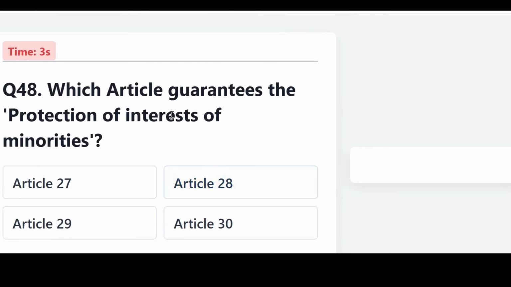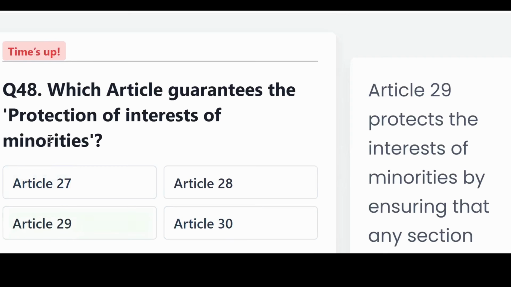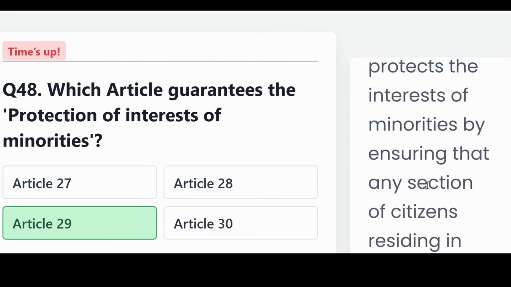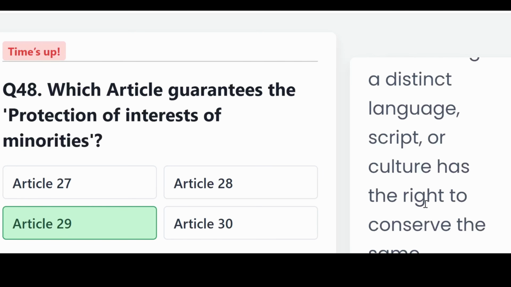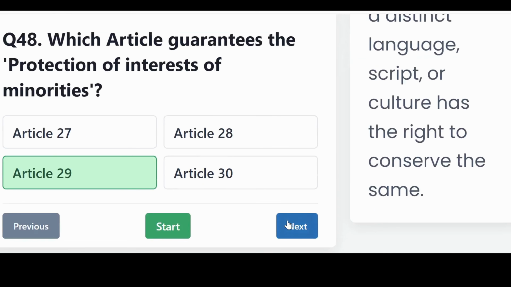Which article guarantees the protection of interests of minorities? Is it Article 27, 28, 29, or 30? And the correct answer, Article 29. Article 29 protects the interests of minorities by ensuring that any section of citizens residing in India having a distinct language, script, or culture has the right to conserve the same.